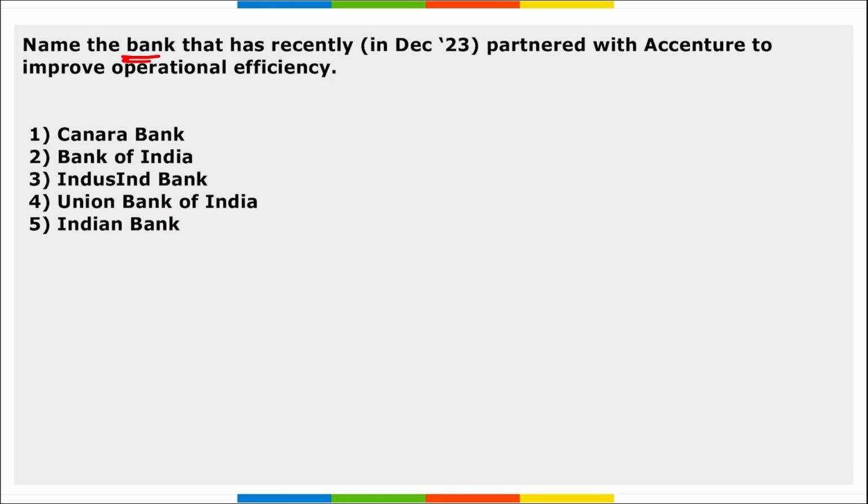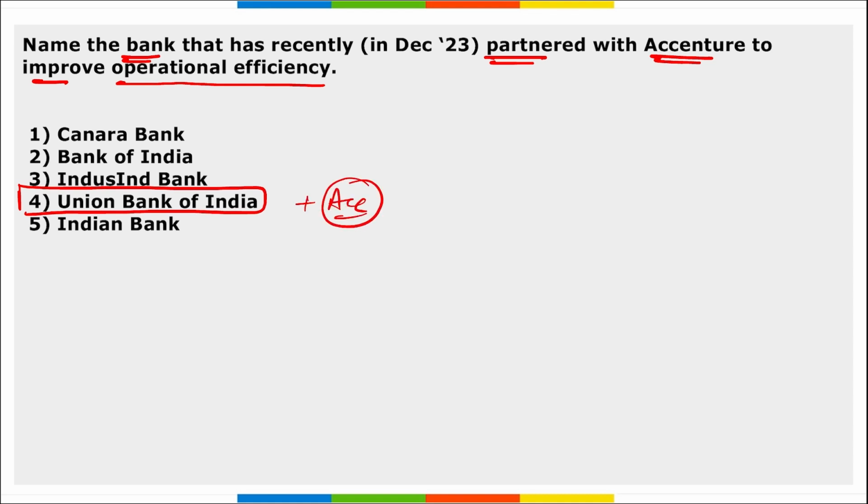Next, name the bank that has recently partnered with Accenture to improve operational efficiency. It is Union Bank of India. Right? Union Bank of India recently partnered with Accenture to improve operational efficiency. The platform generates business-related insights, and these insights will be used to make better decisions. As they will have the data insights, the operations with the help of the data will become easier and more to the point.